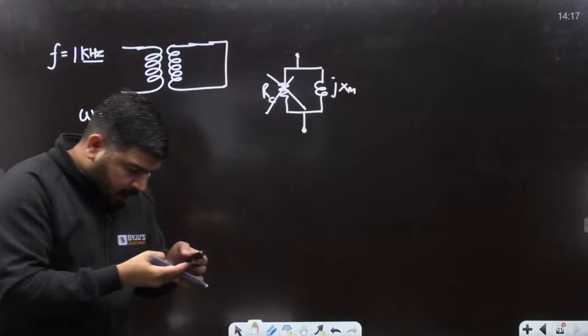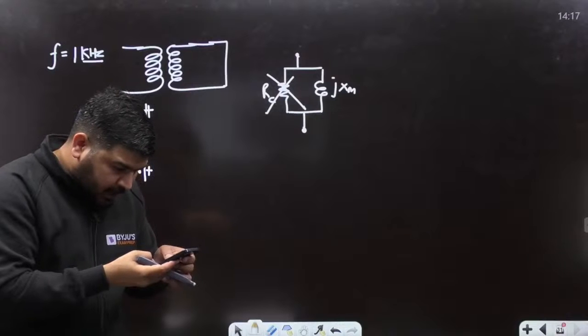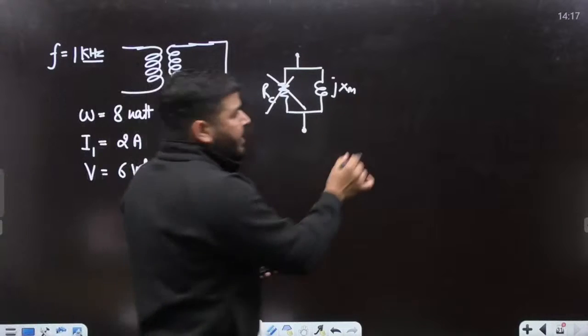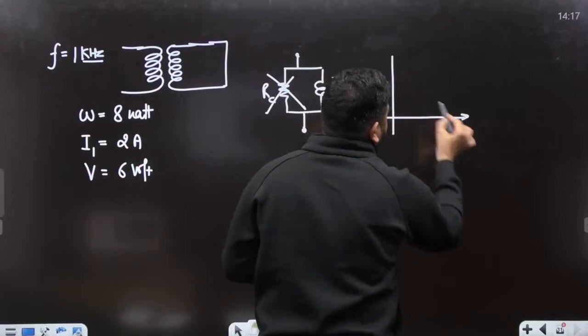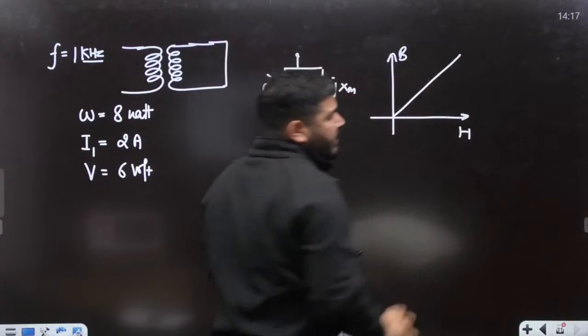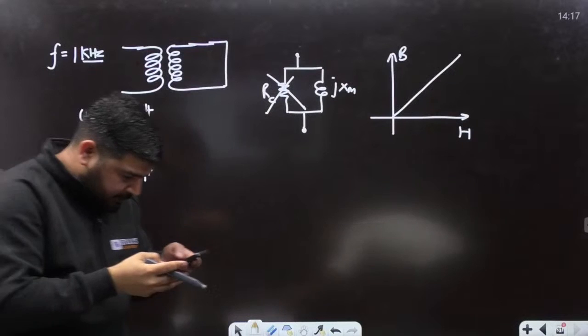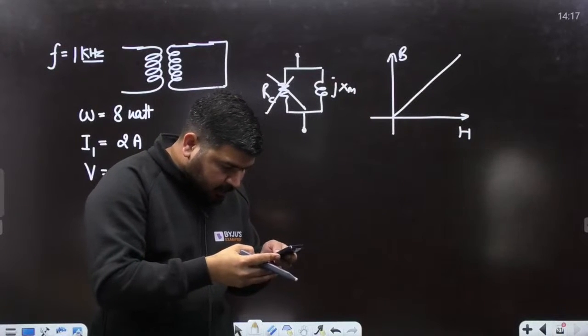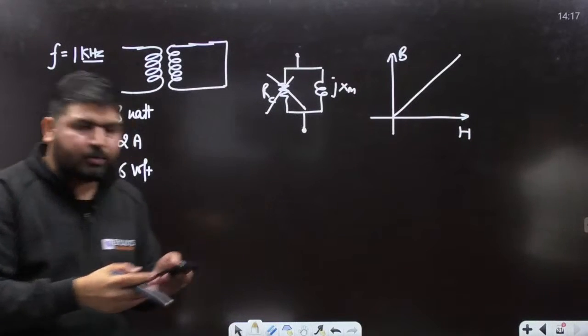Okay, and the core has linear magnetic characteristics. So the BH curve is linear. It is given that the BH curve is linear, and the current versus flux curve is linear. That's perfect. Keeping the secondary shorted, the primary is connected to 2 volt.